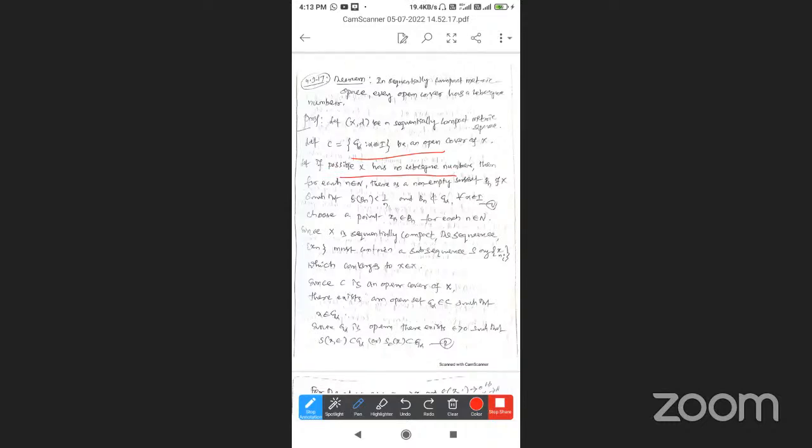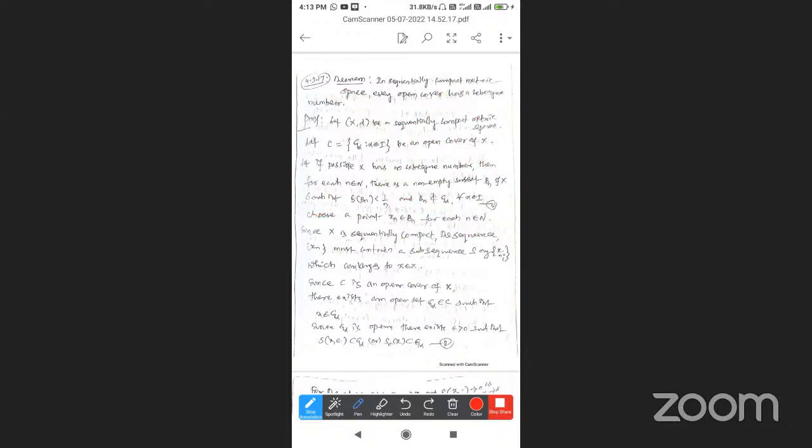Then, since there is no Lebesgue number, for each small n belonging to N there is a non-empty subset B n of X such that the diameter delta of B n is less than 1 by n, and B n is not a subset of G alpha for all alpha belongs to the index set. This is equation 1.